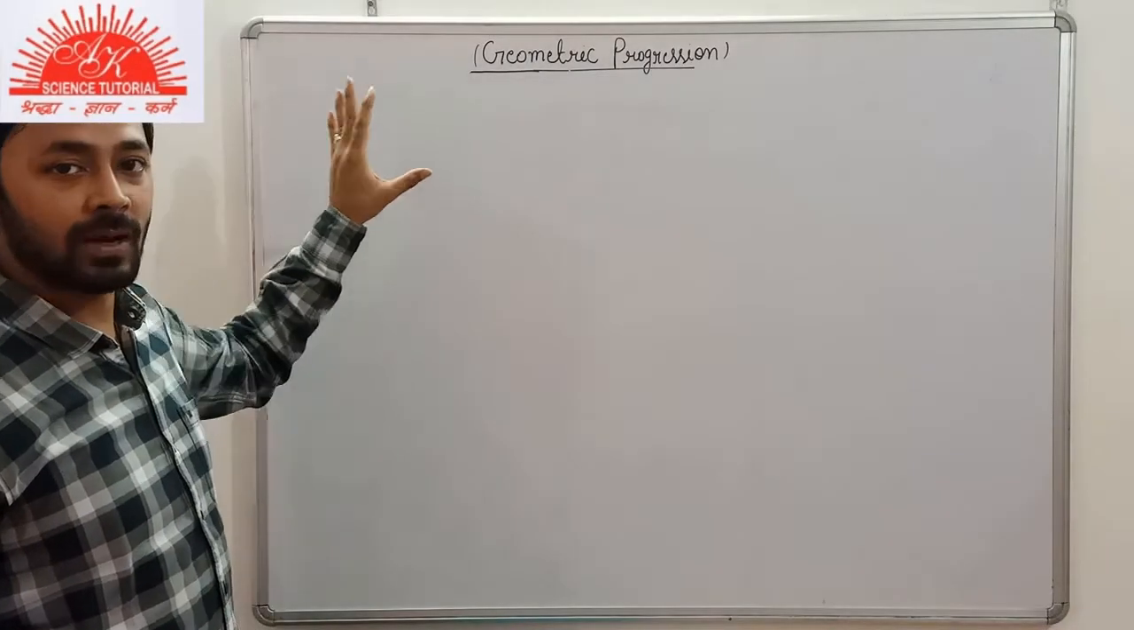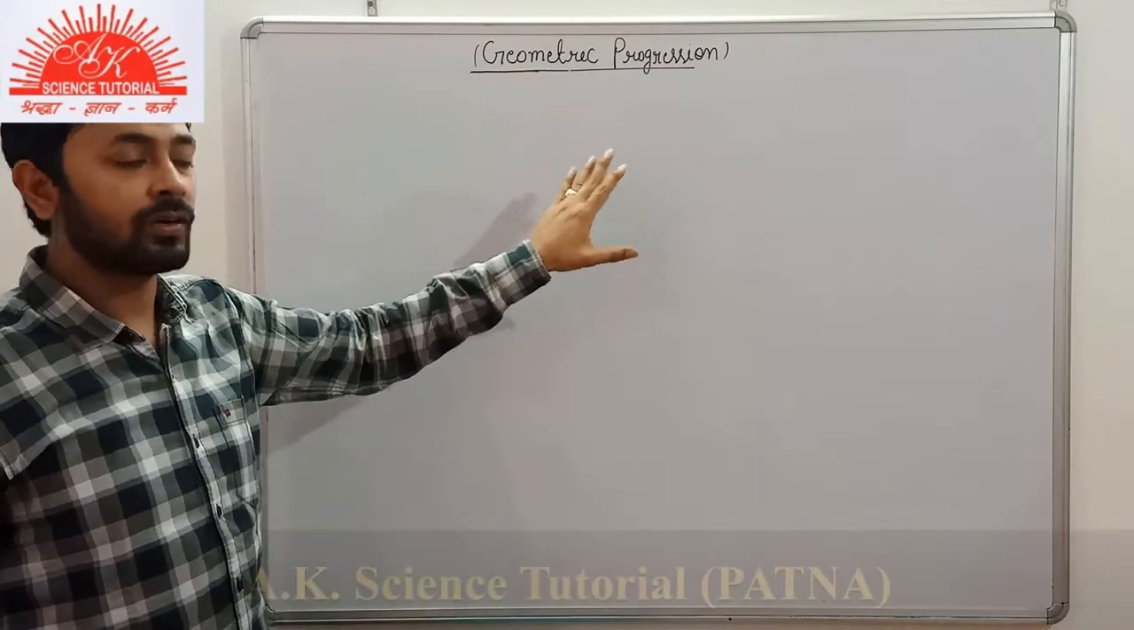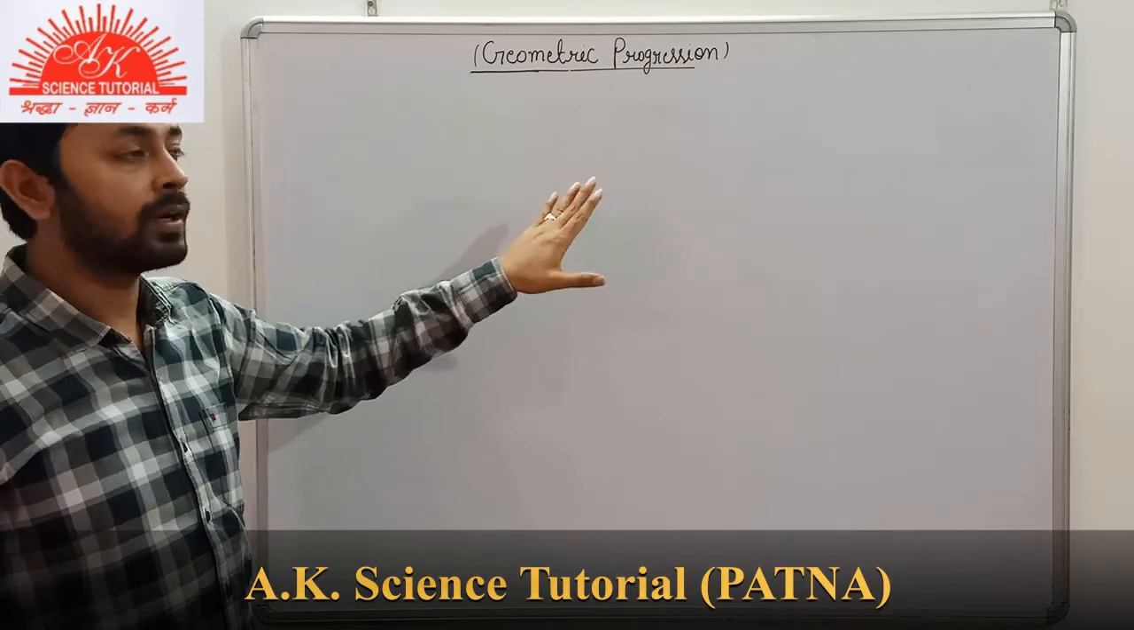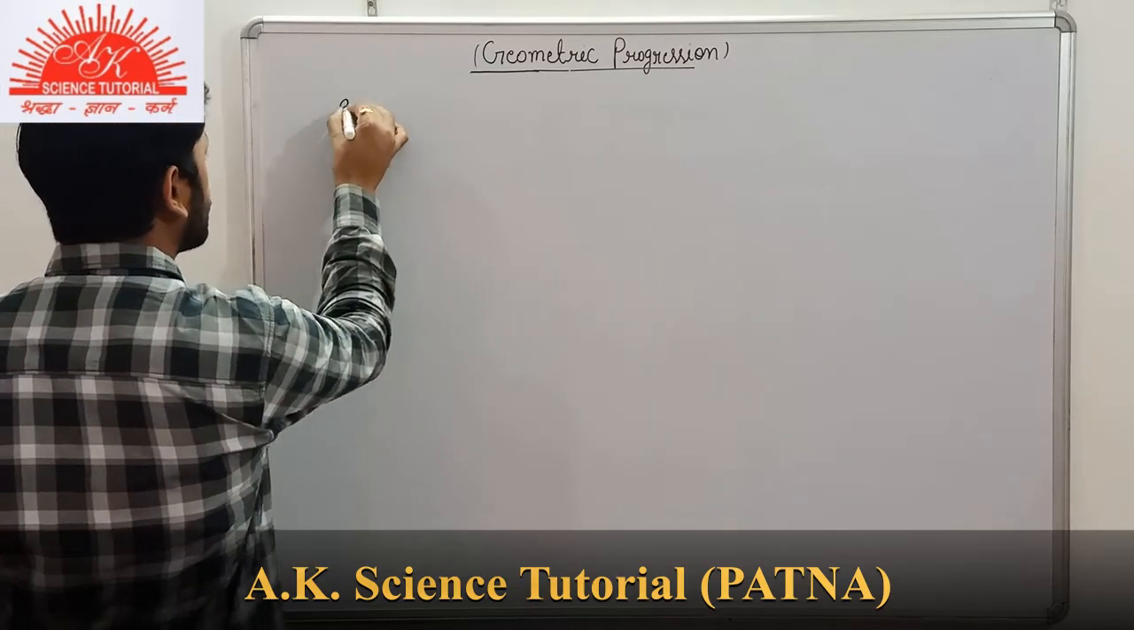Basic points of the chapter. We have come to know about the topic geometric progression. On the basis of it, we have come to know about the general term. Now we will see about the properties of geometric progression.